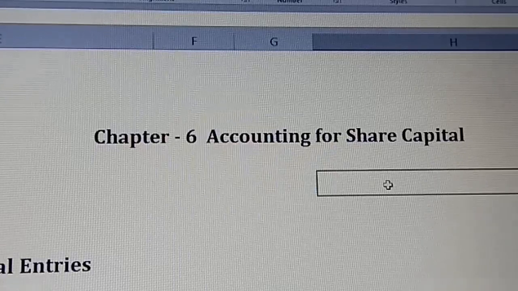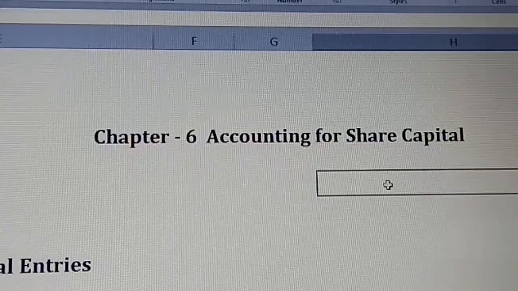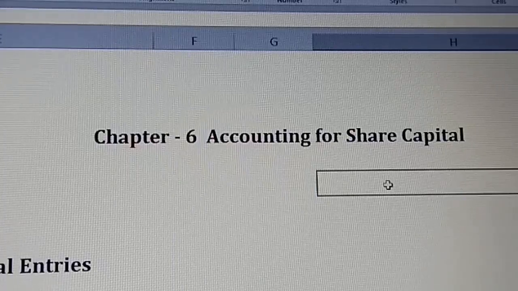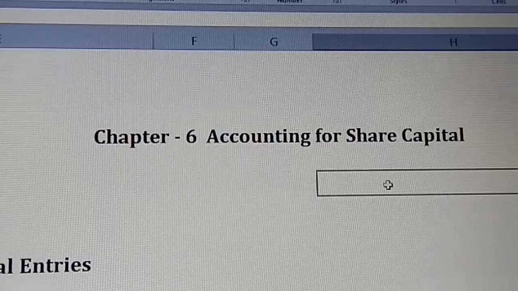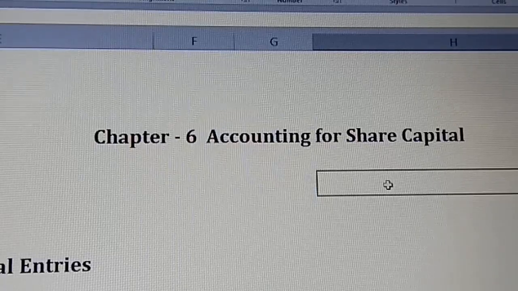Here, accounting for share capital is about maintaining the accounts related to companies, joint stock companies, where there are no partners and no owners running the business.